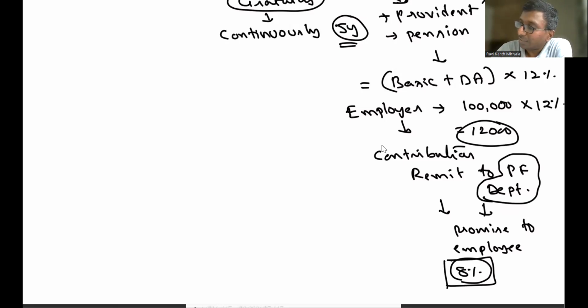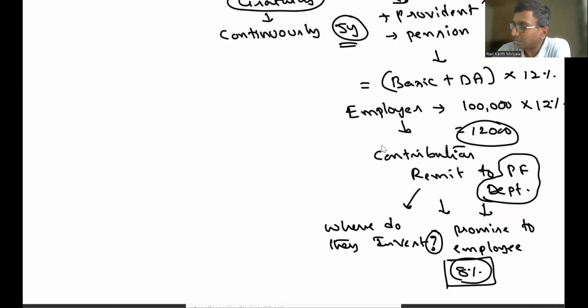Whatever we have remitted, where will they invest it? Is it my problem? It is not my problem. It is the Provident Fund Department's problem, because the department itself told the employee that they will give 8%. So what is the employer's responsibility? No responsibility with respect to the employee. The minute I contributed to the department, my job is done. I hope you understood. The minute I contributed to the department, my job is 100% done.